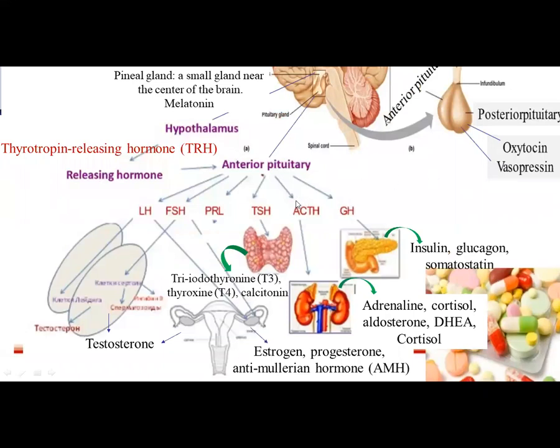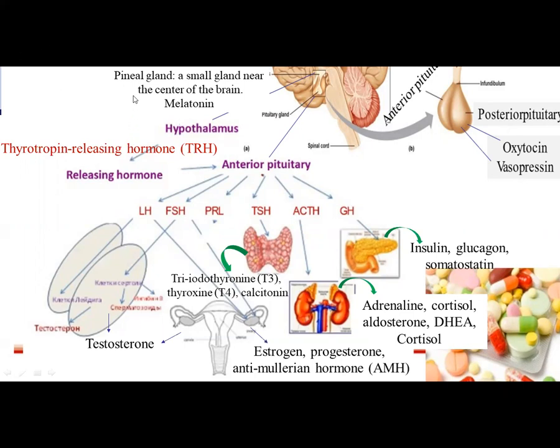Here we can see different things about the positioning of the thyroid gland, and we can also see hormones like triiodothyronine T3 and thyroxine T4, calcitonin, adrenaline, cortisol, aldosterone, DHEA, estrogen, progesterone, anti-Mullerian hormone.